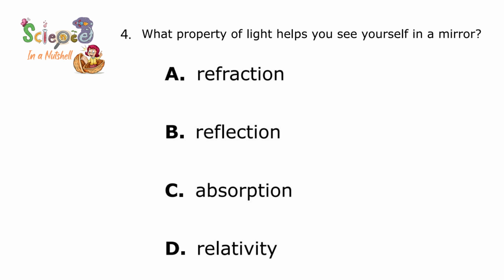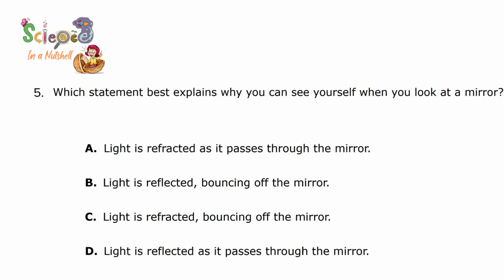What property of light helps you to see yourself in a mirror? Refraction, reflection, absorption, relativity. That's right, reflection. The light that falls on a mirror reflects back to our eyes in one direction, so that's why we can see our image in a mirror.